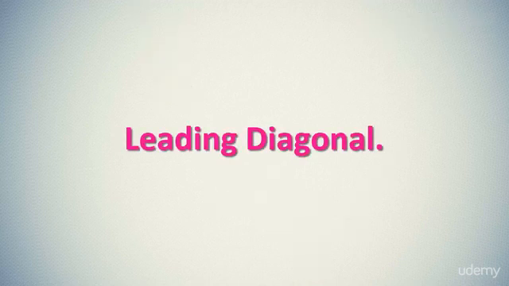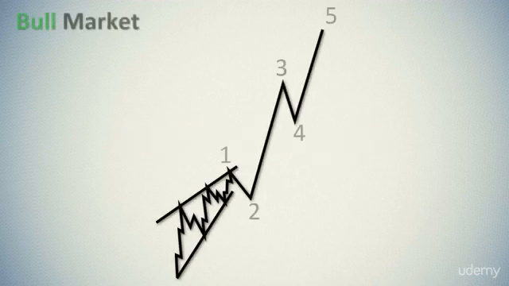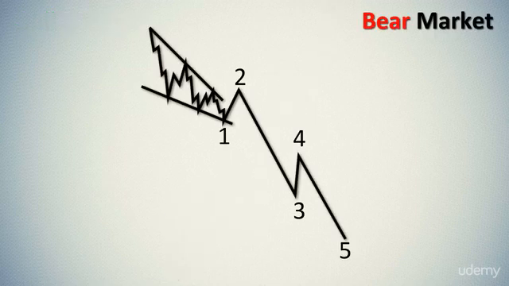Leading diagonal. As we marked all the ending triangles occurring in wave 5, we can now discuss the occurrence of a similar formation as wave 1 and A. The starting triangle has a completely different structure than the final triangle, in which all the waves were divided into three. In the lateral initial triangle, waves of a lower degree are divided according to the scheme 5-3, 5-3, 5. It is worth remembering this formation because it can easily be confused with the basic series occurring as a wave first and second.